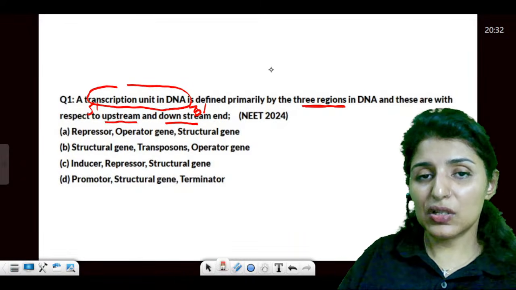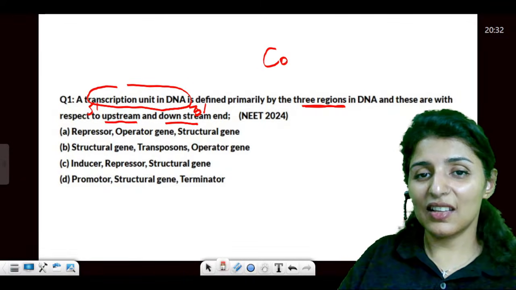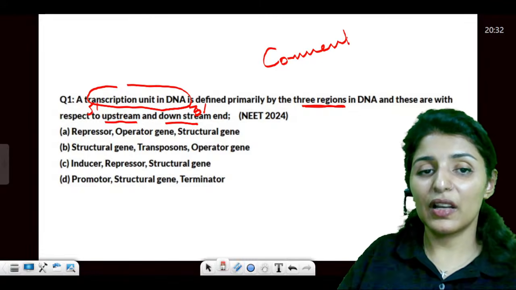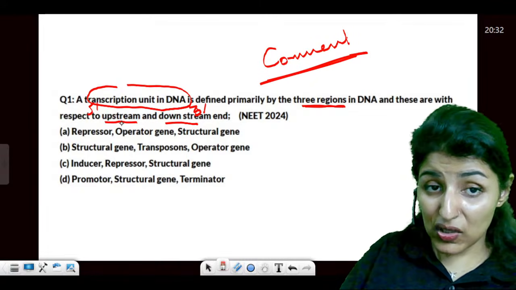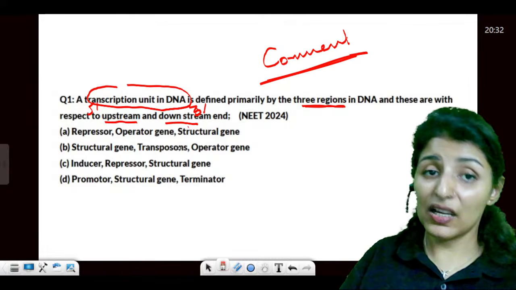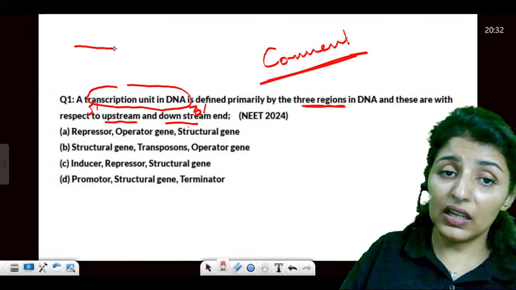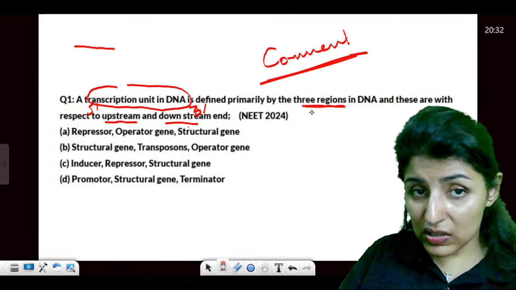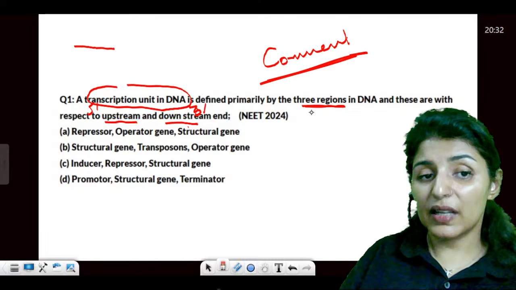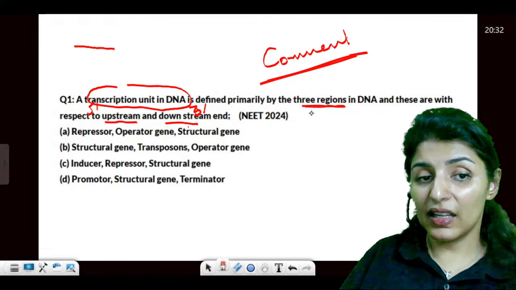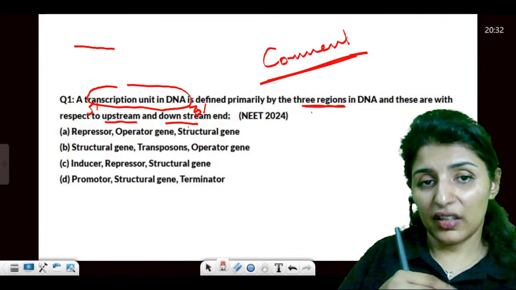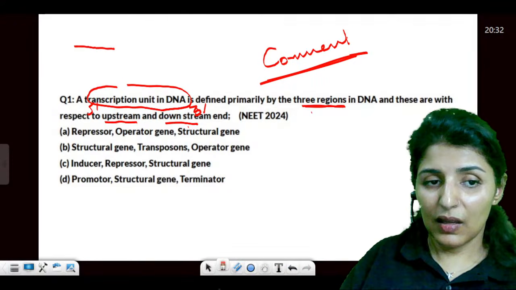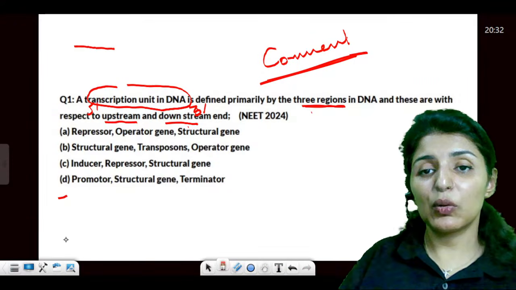Now, this is the last question of the day, and you are going to answer me in the comment section. If you have read well, you can answer. So, upstream, I'm giving you a hint, is 5' and downstream is 3'. Transcription unit in DNA has 3 regions. So, what would that be? First promoter, structural, and then terminator, or it would be the opposite.